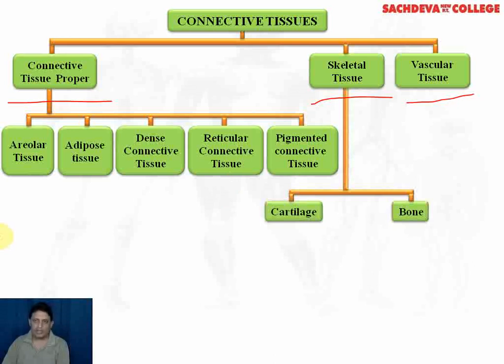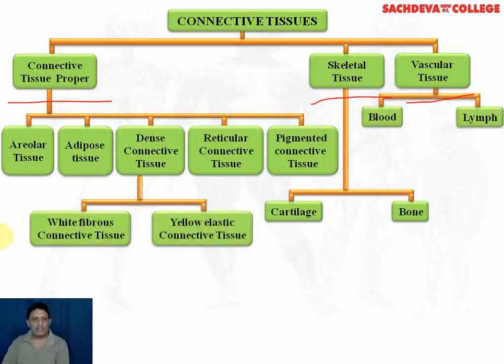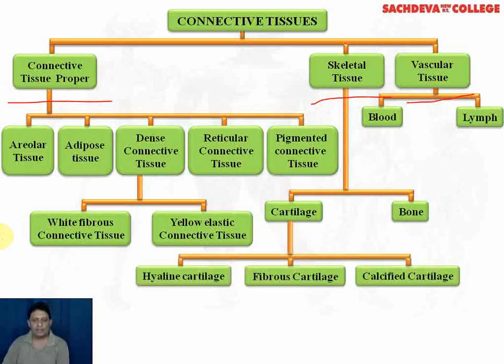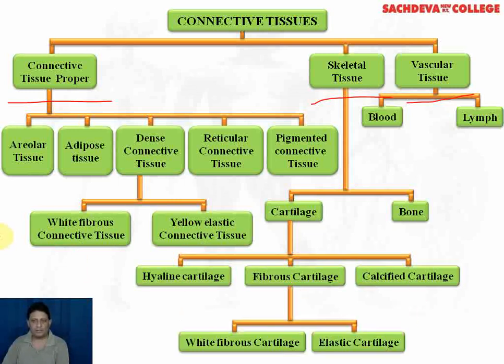The skeletal tissue or the hard connective tissues are further of two types: cartilage and bone. The vascular or the liquid connective tissue consists of blood and lymph. The dense connective tissue can be further divided into two types: white fibrous connective tissue and the yellow elastic connective tissue. Cartilages are further of three types: hyaline cartilage, fibrous cartilage, and the calcified cartilage. The fibrous cartilage is of two types: white fibrous cartilage and the elastic cartilage.